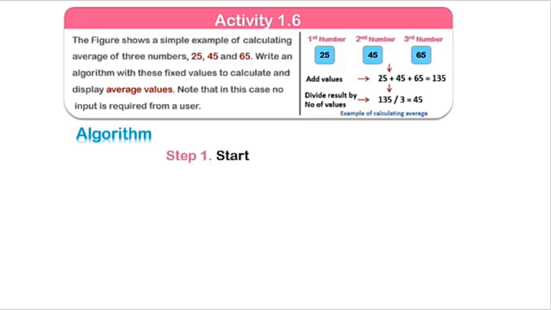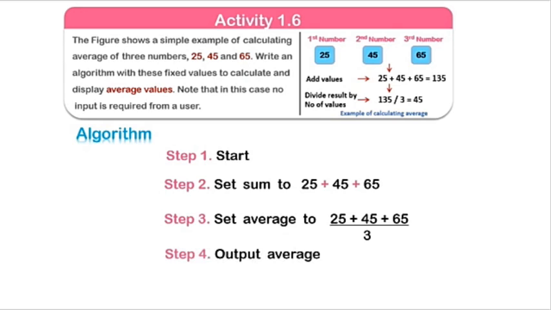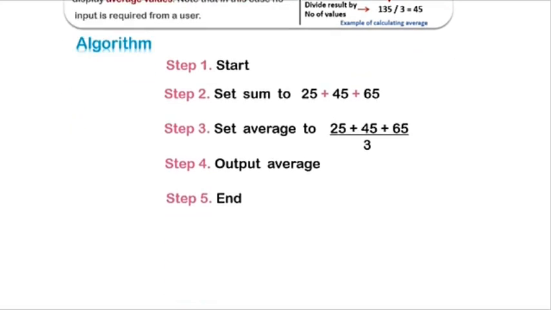Obviously, first we will take Start, step 1, and second step, we will set sum to 25 plus 45 plus 65. Then we will divide the sum by 3. After this we will give output average, and of course you will get the algorithm of this. Let's move to activity 1.7.